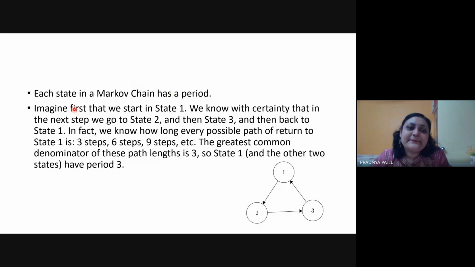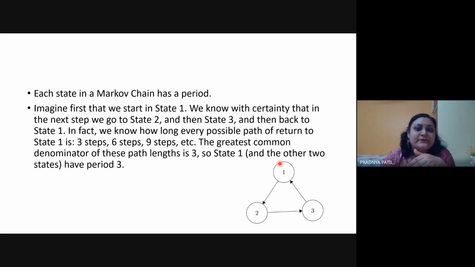So here, imagine that we start in state 1, and we know with certainty that in the next step we go to state 2. So from 1 to 2, then 2 to 3, and 3 to 1. Now let us say I want to start at 1 and come back to 1 again. From 1 to 2 is one step, 2 to 3 is one step, and 3 to 1 is again one step. So a total of 3 steps are required, starting from 1 and coming back to 1.